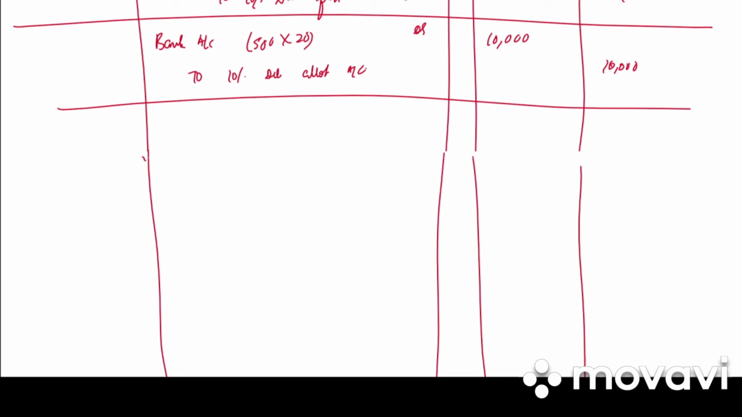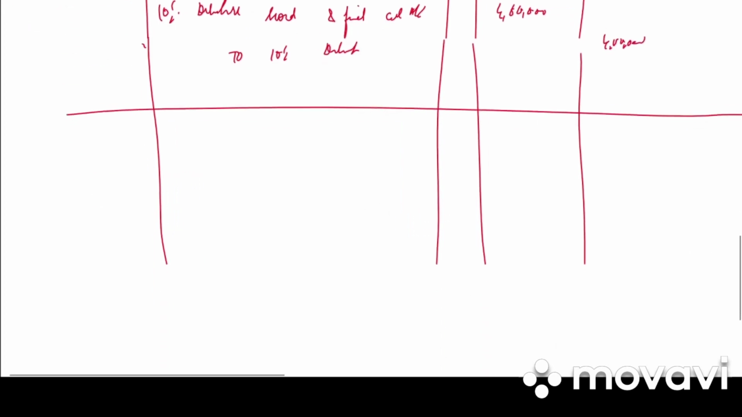Last entry we have final call. So 10% debentures, second and final call account debited to 10% debentures. 10,000 into 40, 4 lakh debit, 4 lakh credit. Write the narration. Second and final call due.